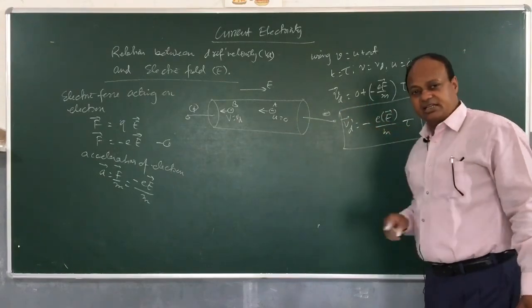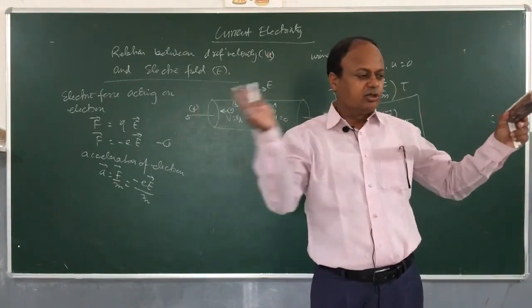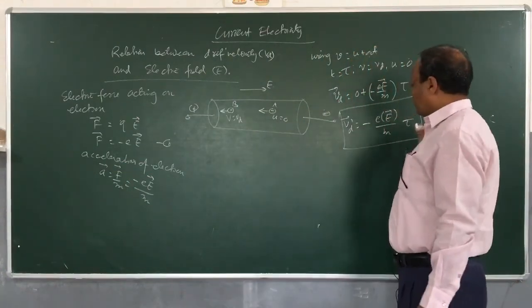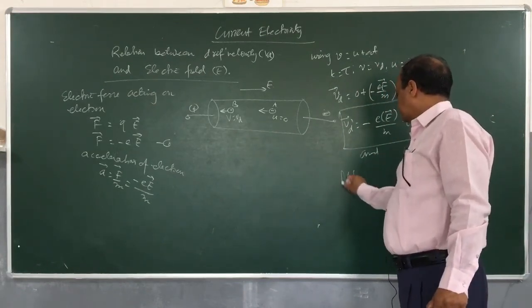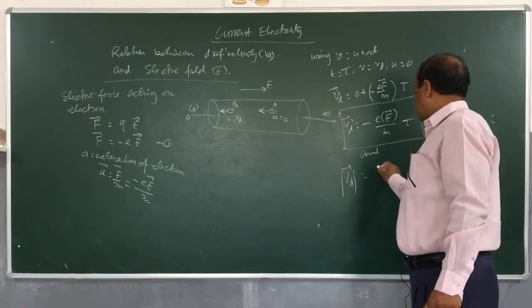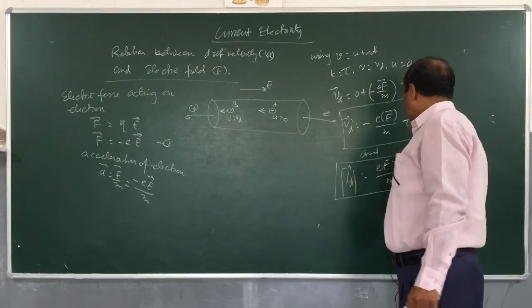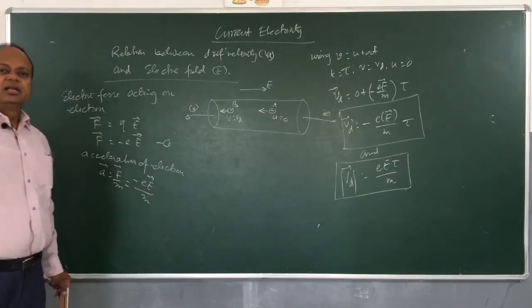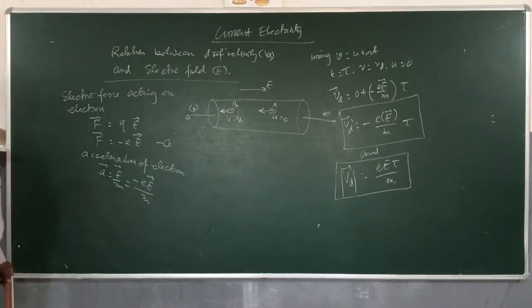Now this negative sign tells us that electron is moving opposite to the direction of the applied field. If the electric field is from right hand to left hand, electron moves from my left hand to my right hand. Now if I want only magnitude, then magnitude of drift velocity Vd will be equal to, this negative sign will disappear, eEtau by m. So children, we got a relation between electric field and drift velocity. So practice this derivation, make sure you copy all the notes and understand the important concept we have discussed. Okay, thank you.